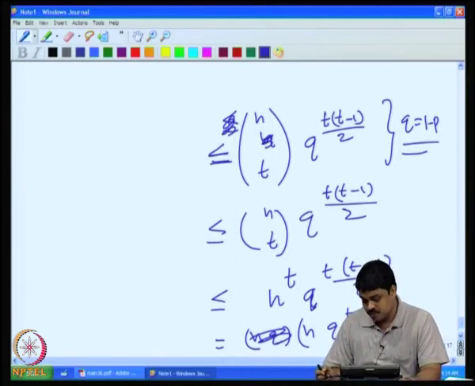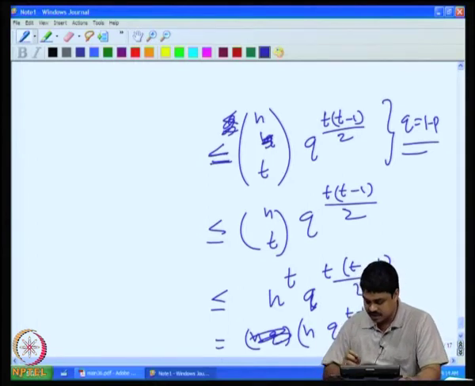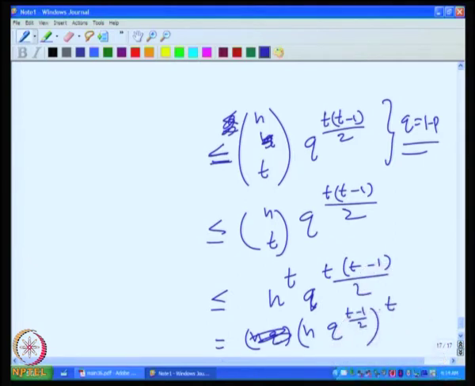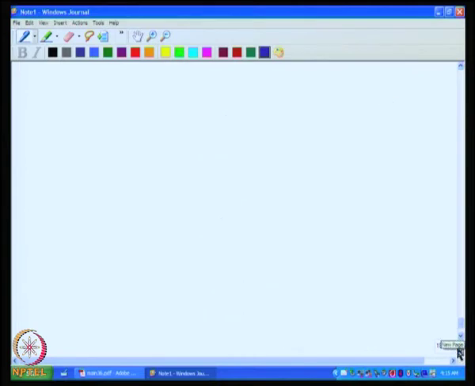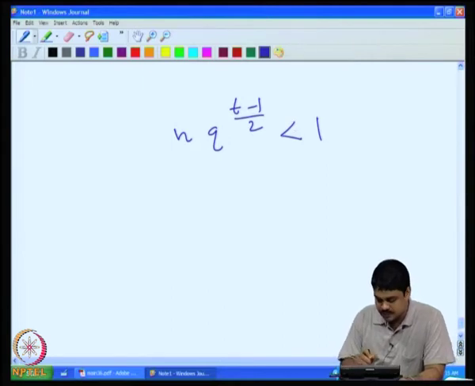Now, we want to know when this will tend to 0 for large enough n, as n tends to infinity. If I want this probability to tend to 0, what should be the value of q? In fact, I am interested in the value of p. I want to show that n into q raised to t minus 1 by 2 is less than 1, or even that it tends to 0.